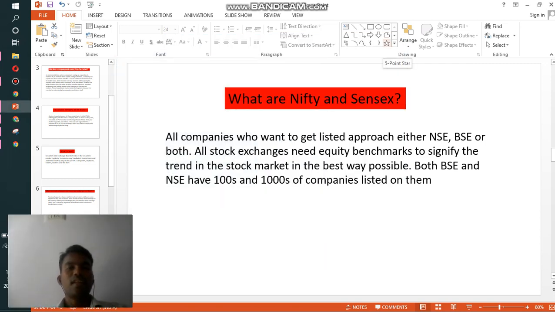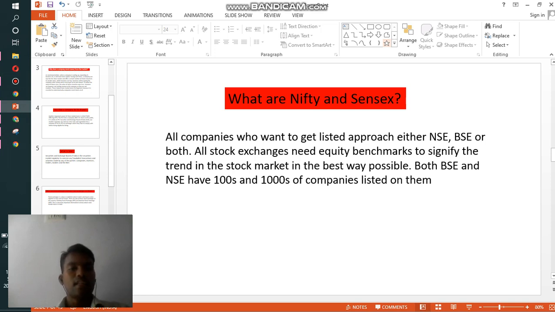Next, what are Nifty and Sensex? All companies who want to get listed. Suppose new companies, in recent times many startup companies started in India. If they wanted to expand their business around the world or in India, initially they need to approach either NSE or BSE, National Stock Exchange or BSE, or both. Many companies are traded in both NSE and BSE.